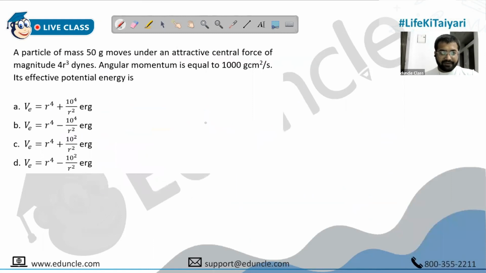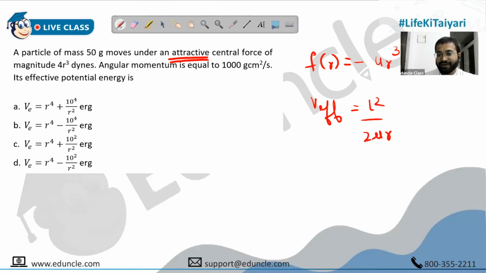A particle of mass 15 grams moves under an attractive central force of magnitude 4r cube. So central force is given to us as 4r cube. It's attractive, so there is a minus sign. First thing. Next, they are asking us its effective potential energy. Okay, now it's a time pass question. What is effective potential energy? It is given by L square upon 2 mu r square plus V of r.